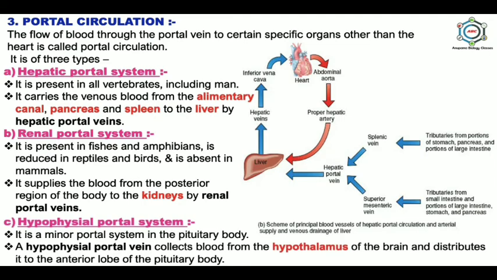And the last is the hypophyseal portal system. It is a minor portal system in the pituitary body. Hypophyseal portal veins collect blood from the hypothalamus of the brain and distribute it to the anterior lobe of the pituitary body.